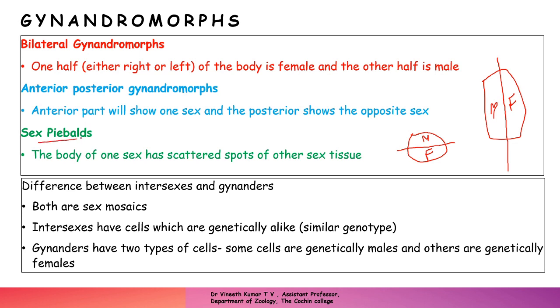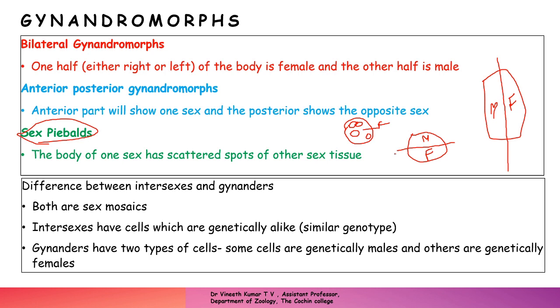The sex patch is entirely different from what we discussed, the anterior posterior and bilateral. Here, if I take this particular organism as female, the entire portion is female, but you can see some clusters or islands or groups of cells in the body, and these clusters will be of the opposite sex. So if the entire body is female, the clusters or islands which you see here will be male.